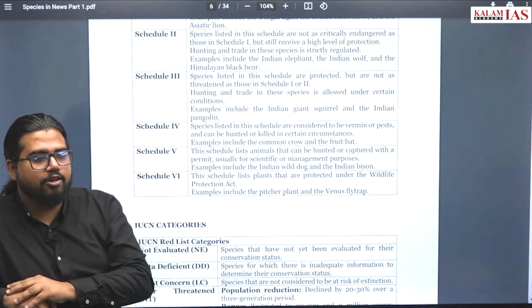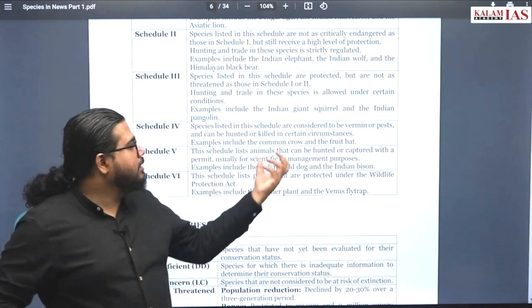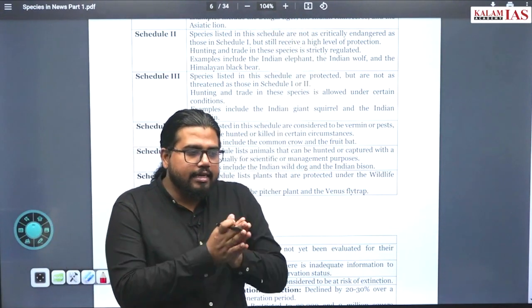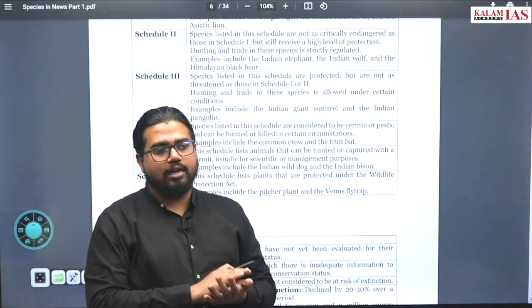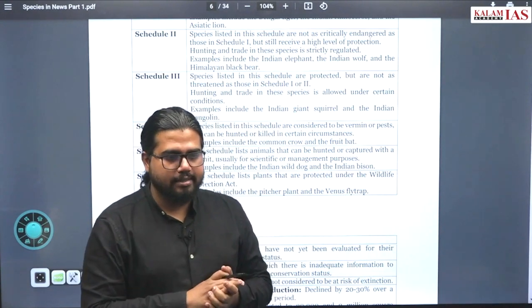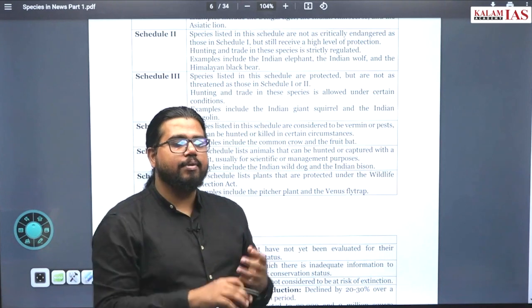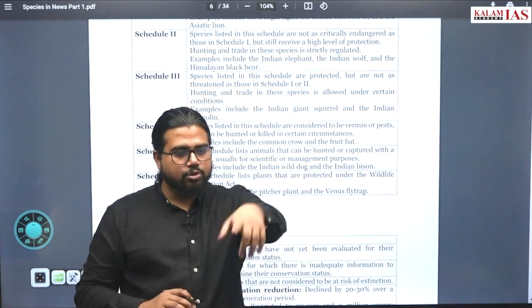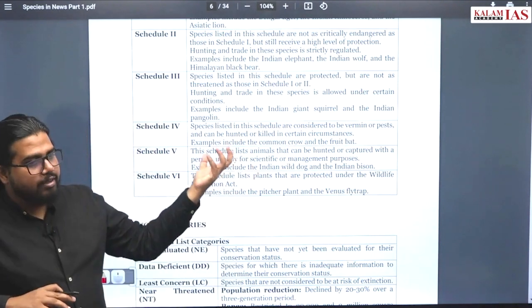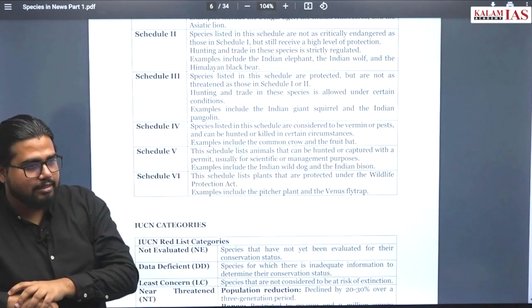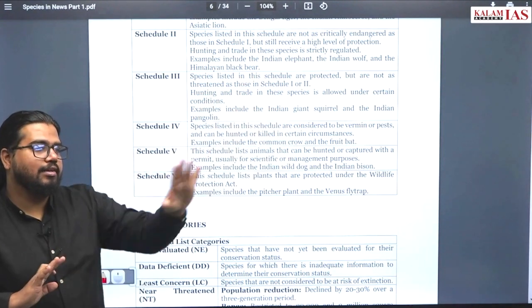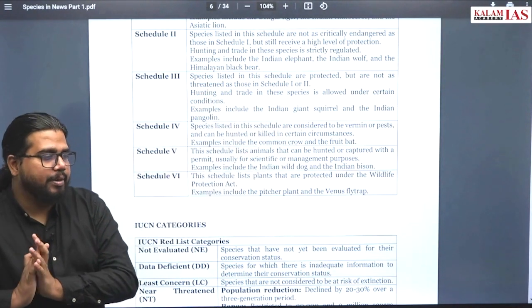What Kerala government did is, it used other powers under this Wildlife Protection Act and gave the right to local authorities to hunt down these animals. That right is given through the Warden of Wildlife, and the power is given to local authorities. Otherwise, vermin rights all rely with central government only.